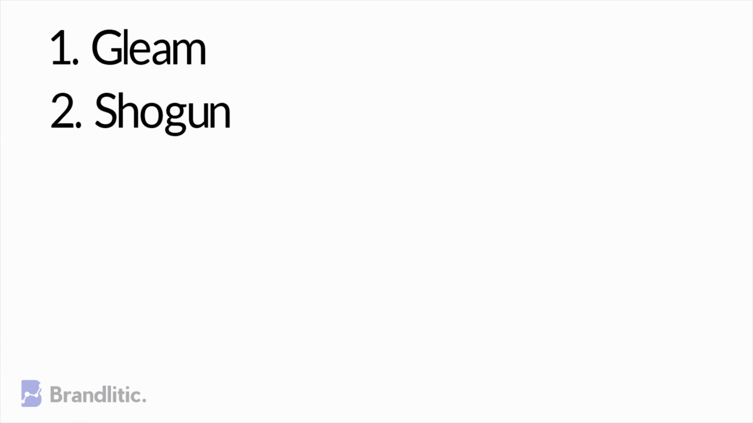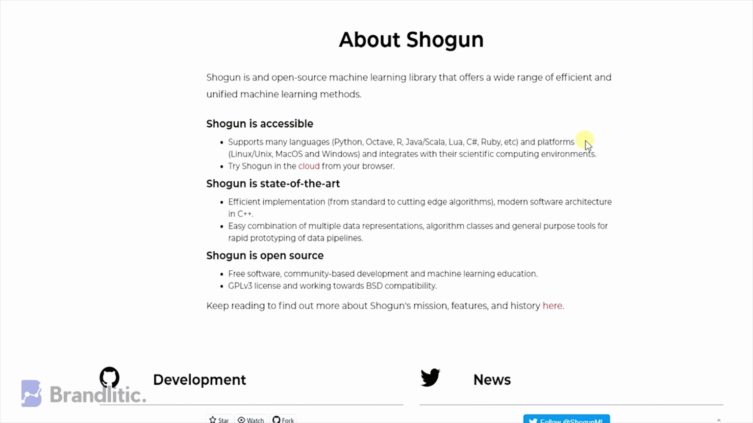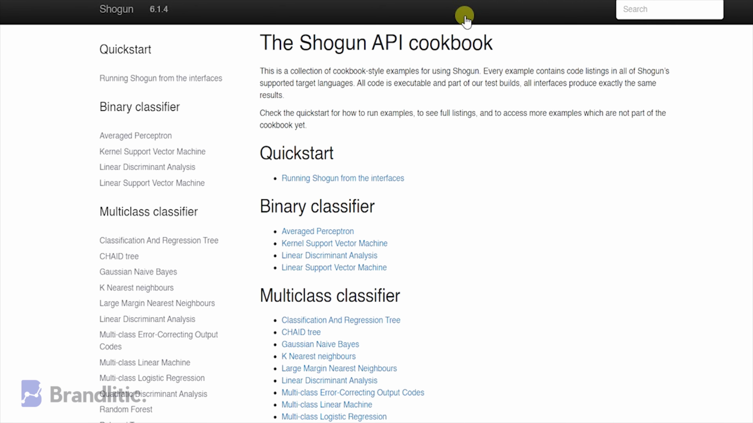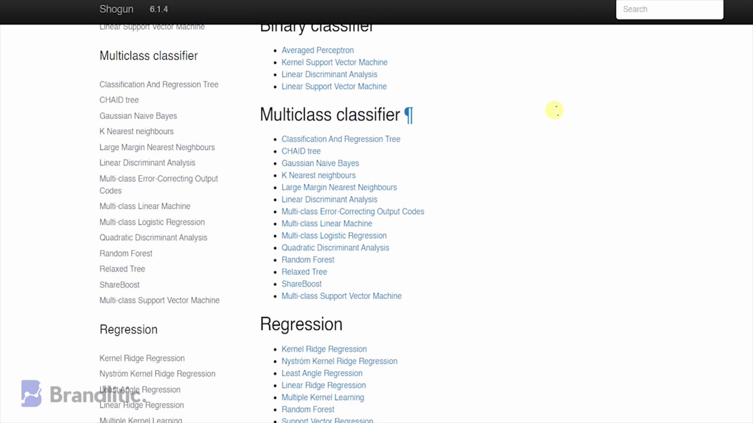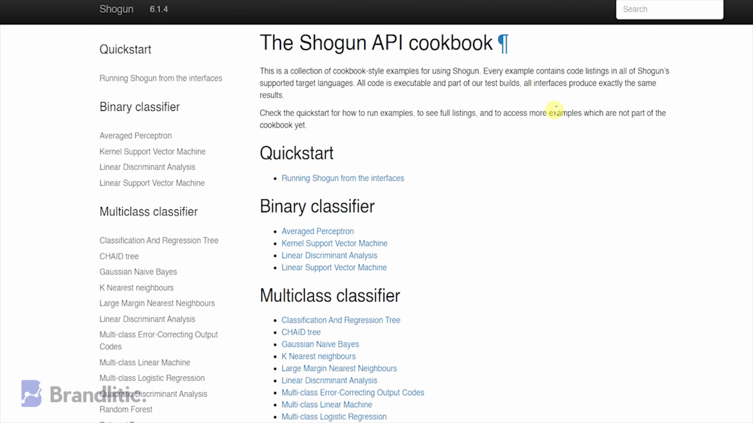Number 2. Shogun. Shogun is an open source machine learning library written in C++ that also happens to possess a Python equivalent. Shogun features a wide range of cutting-edge machine learning algorithms that surely any scientist can appreciate. It employs easy combination of multiple data representations, algorithm classes, and general-purpose tools for rapid prototyping of data pipelines.